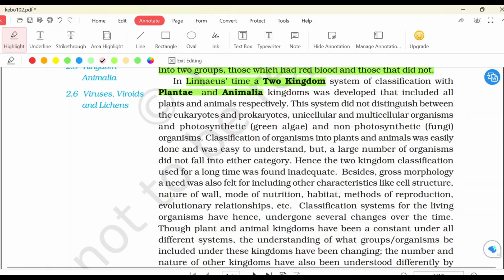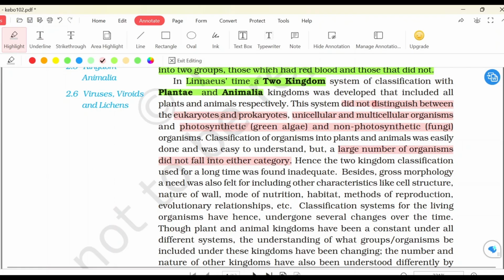This system did not distinguish between the eukaryotes and prokaryotes, unicellular and multicellular organisms, photosynthetic and the non-photosynthetic organisms. Did not distinguish. So classification of organisms into plants and animals was easily done and was easy to understand as well, but a large number of organisms did not fall into either category. So if the question is about the problems or the disadvantages or the drawbacks of Linnaeus's two kingdom classification, then you can write these points. Hence, the two kingdom classification used for a long time was found inadequate.